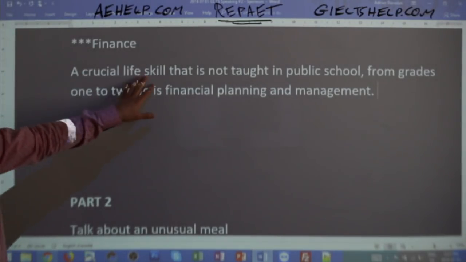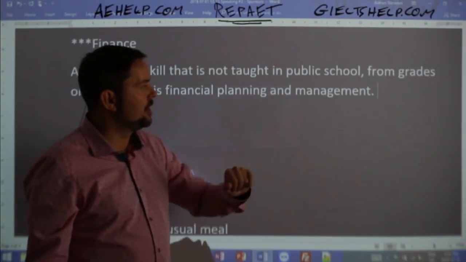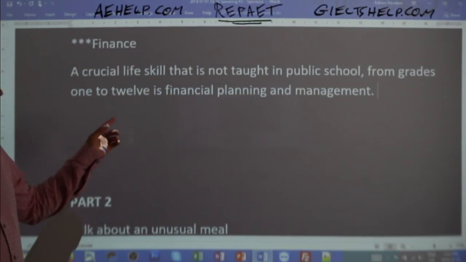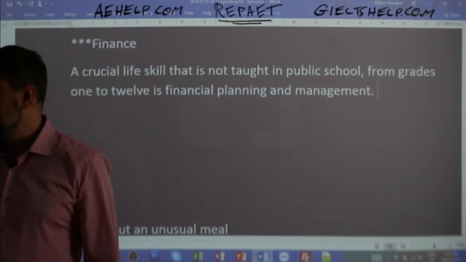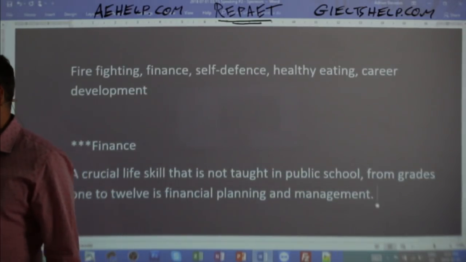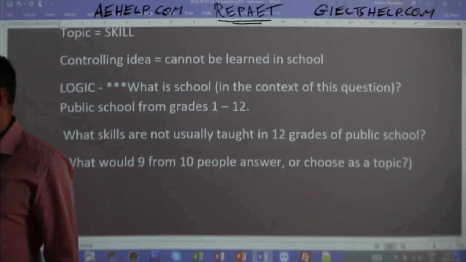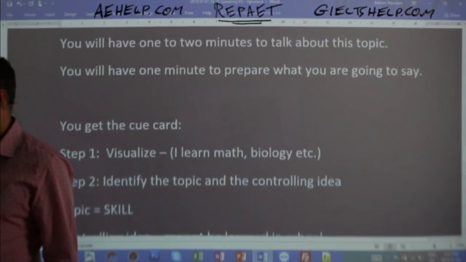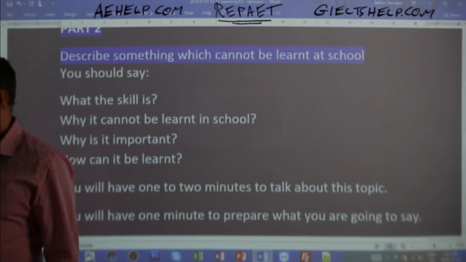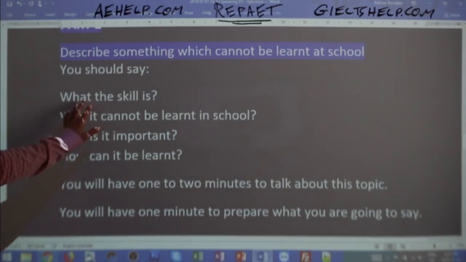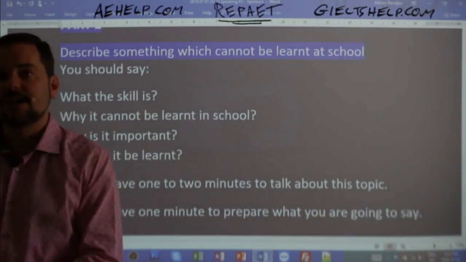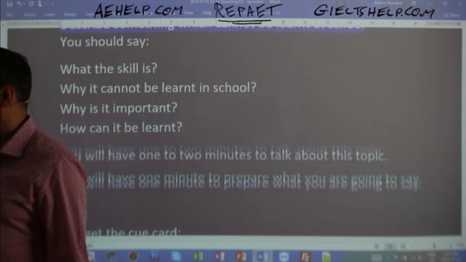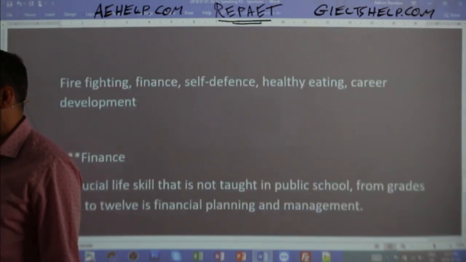A crucial life skill that is not taught in public school from grades 1 to 12 is financial planning and management, okay? And with this card, I can basically go step by step. So what is the skill? Okay, right away, just get into what is the skill. So let's get into definition here, right?